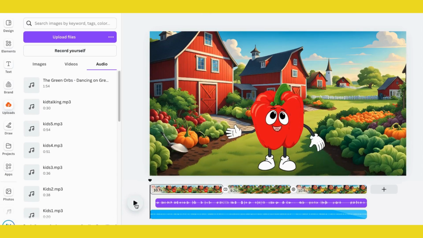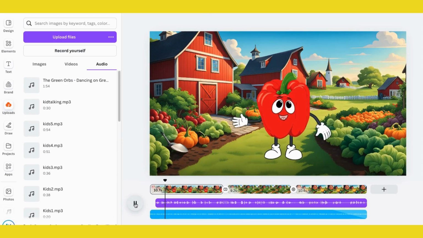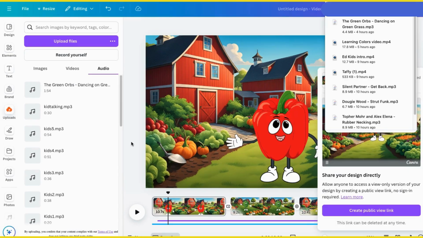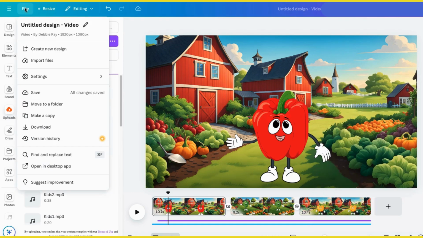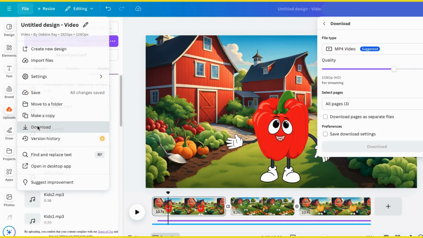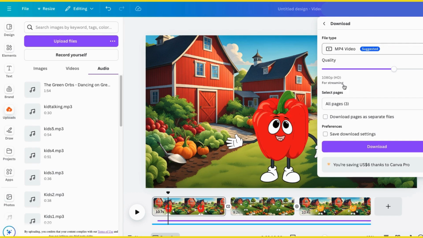Now, let's watch the whole video together. After we download it first, and here's how you do that. Go to File, click on Download, make sure MP4 and all pages is chosen, then hit Download.